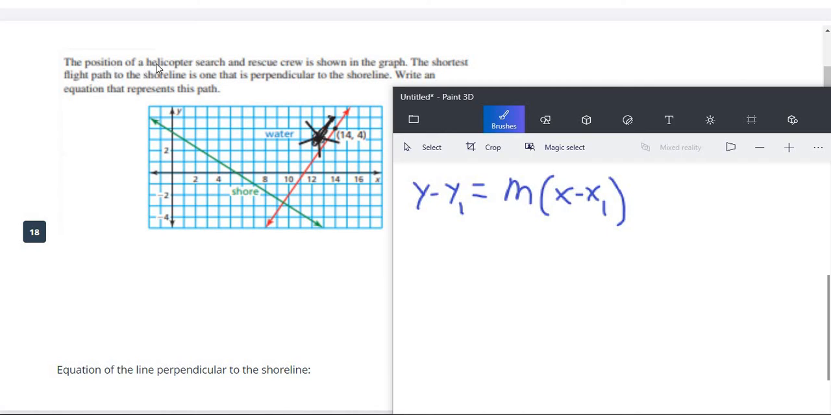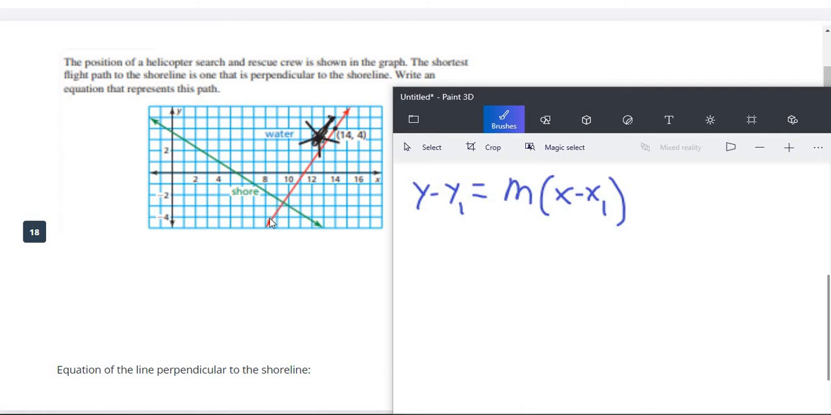On number 18, it says the position of a helicopter search and rescue crew is shown on the graph. The shortest flight path to the shoreline is one that is perpendicular to the shoreline. This green line is the shoreline. Write an equation that represents this path. Now, that's a lot of words just to tell us to write an equation for this line.